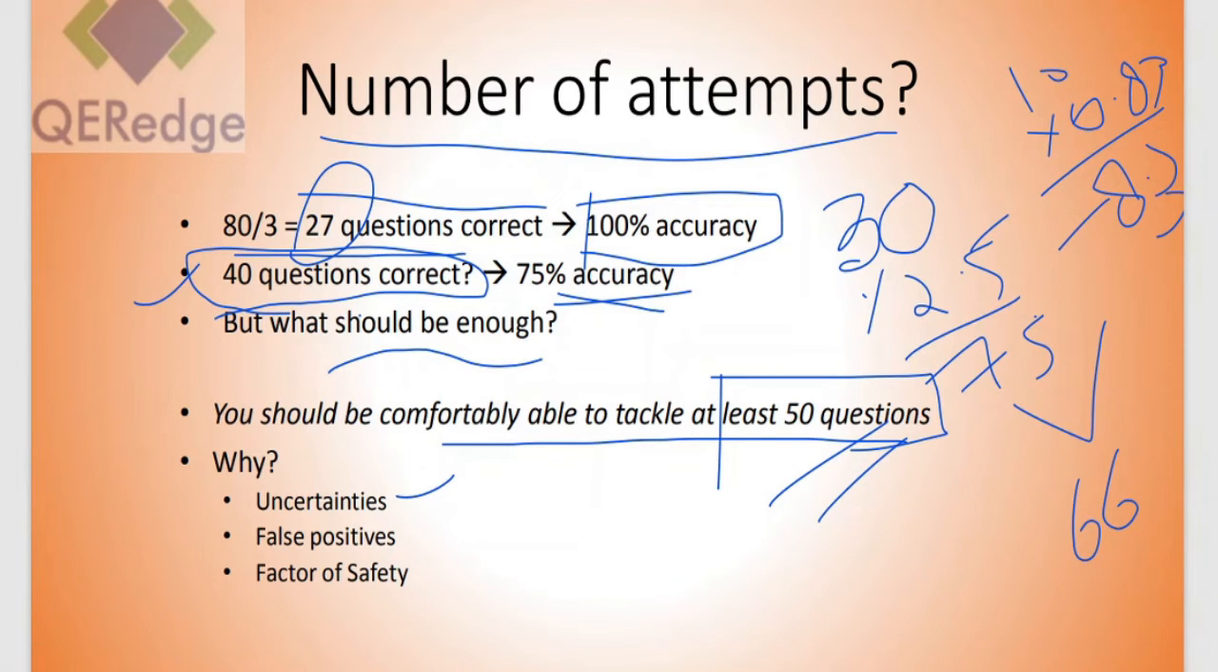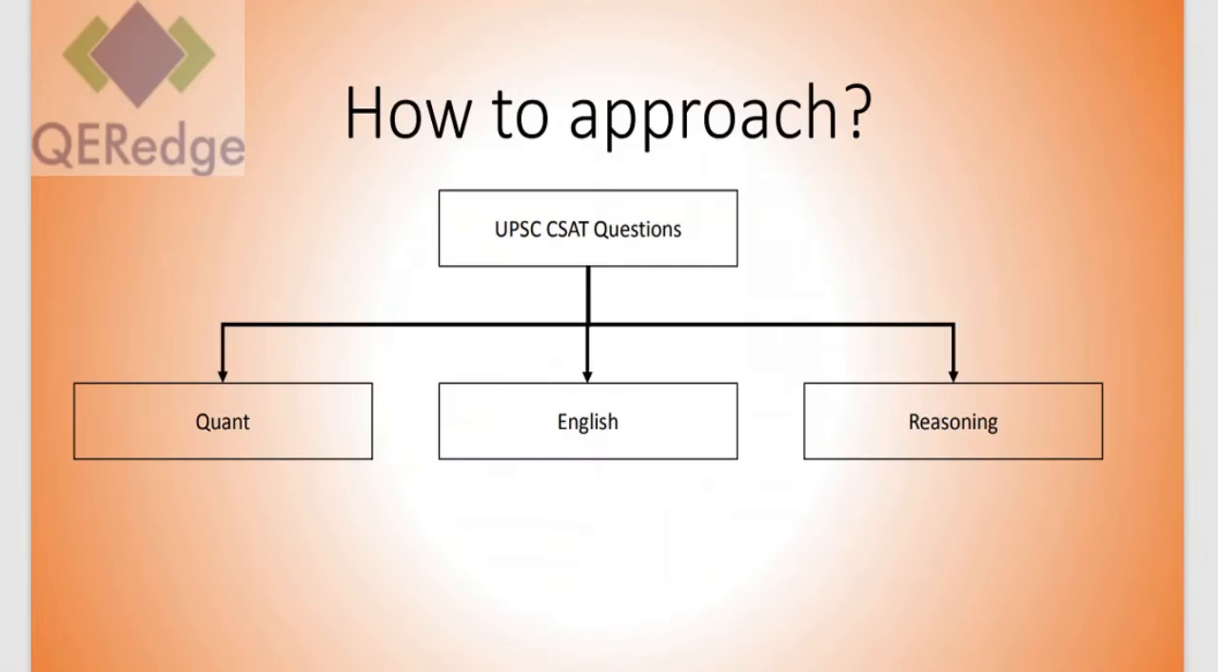Also, there are several false positives while dealing with the paper. Sometimes we think we have done it right, but somehow due to some reason we are thinking wrong, or maybe we filled the OMR sheet wrongly, and several other factors lead to questions we were confident about going wrong. So false positives are always there, and it is a good idea to take a factor of safety. If you're doing 50 questions, you will always be secure about this paper, and you don't need to worry about it going wrong. So this should be your goal. Moving on, how to approach this paper?